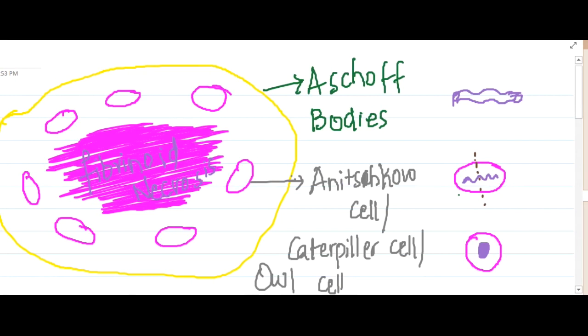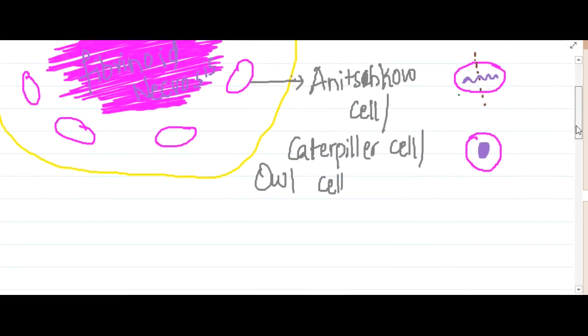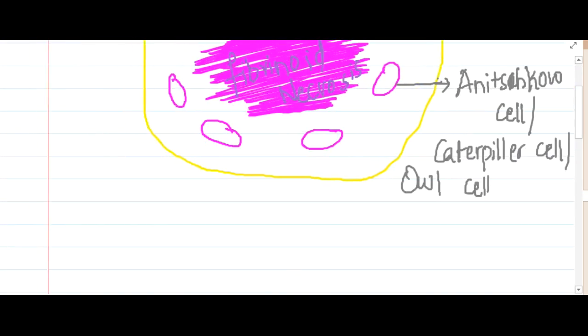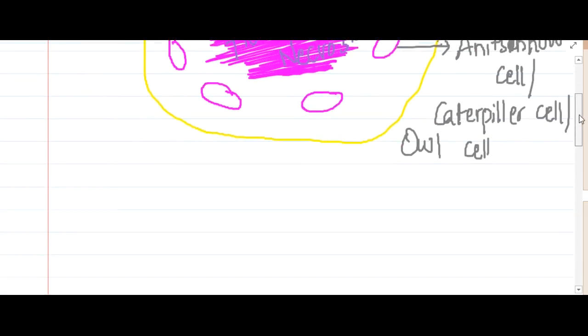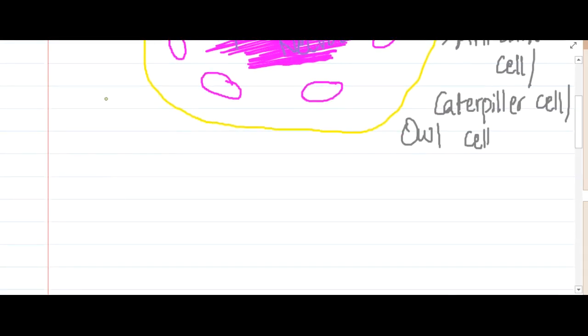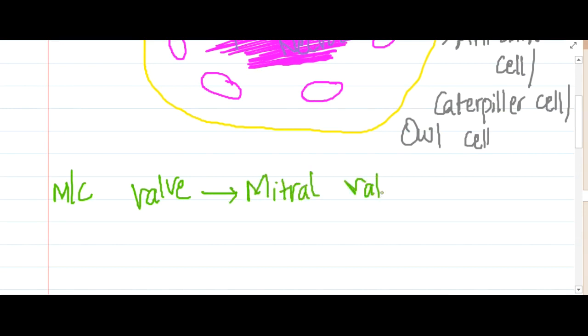Now, the next important thing is some one-liners we will see, because most of the rheumatic heart disease diagnosis and everything we will learn in medicine. The most common valve involved in rheumatic heart disease is the mitral valve.